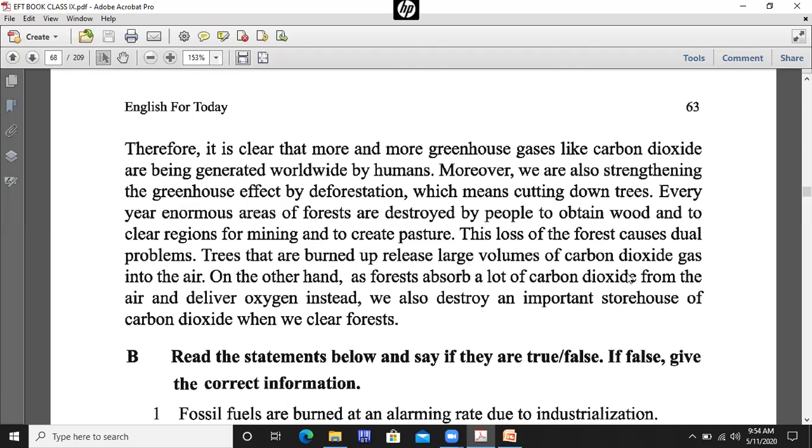So we are cutting and destroying forest.